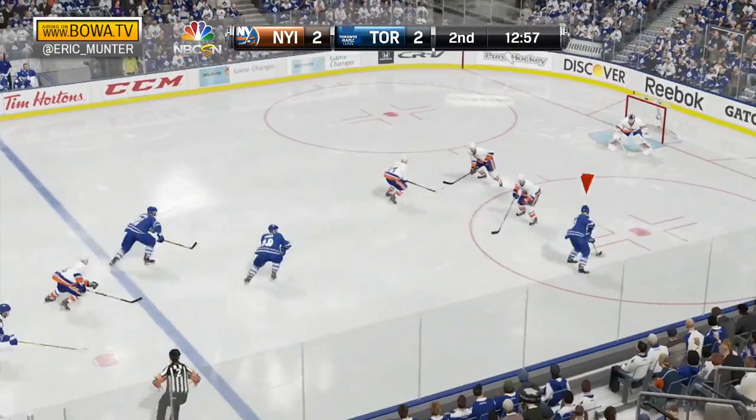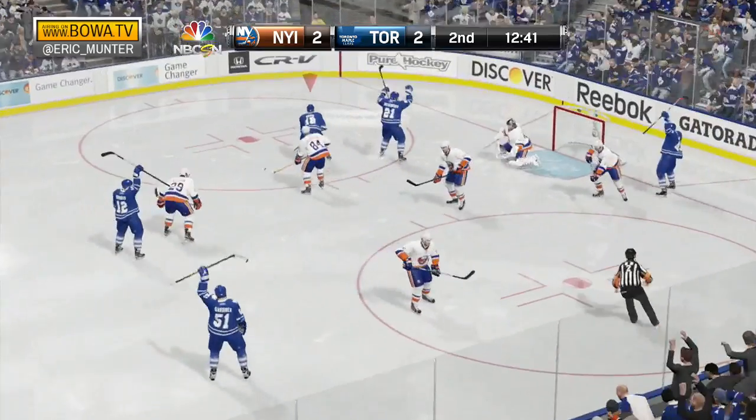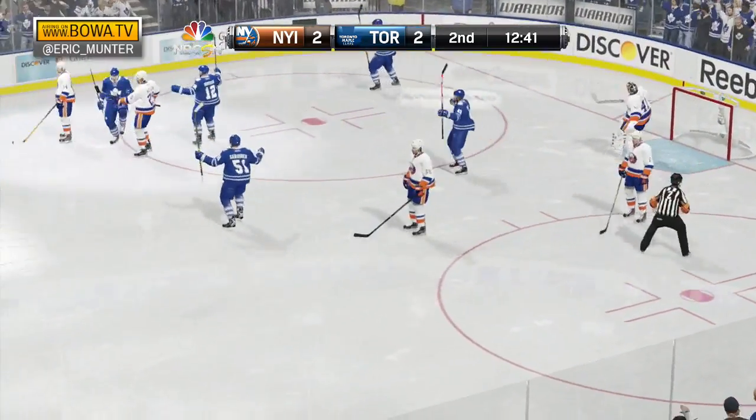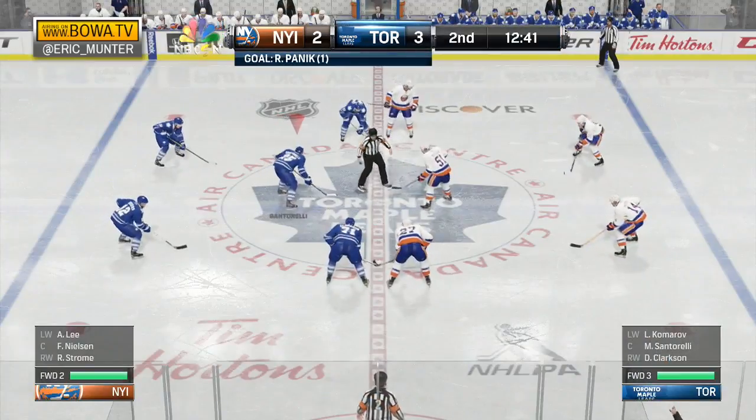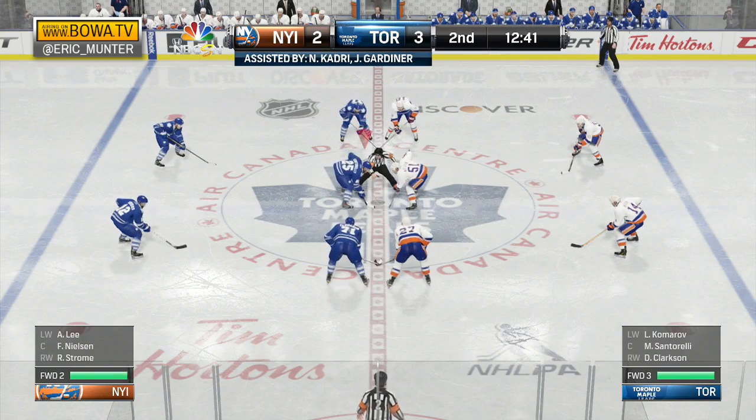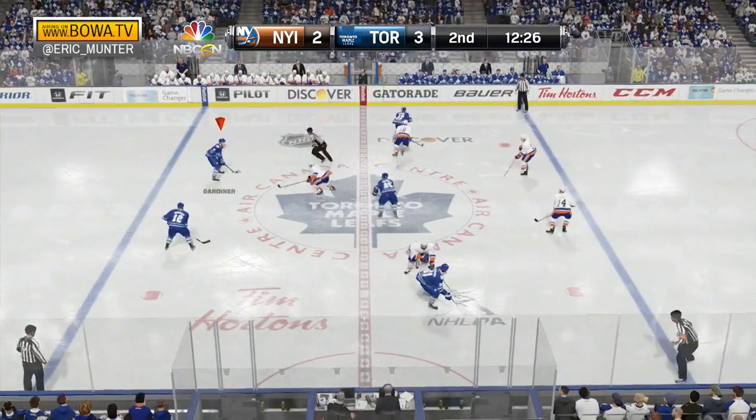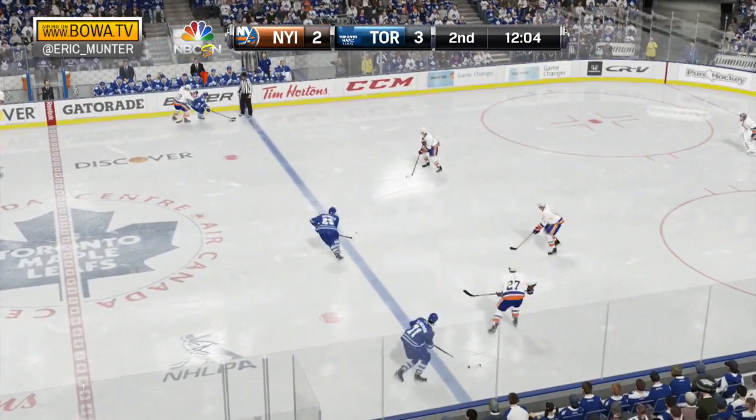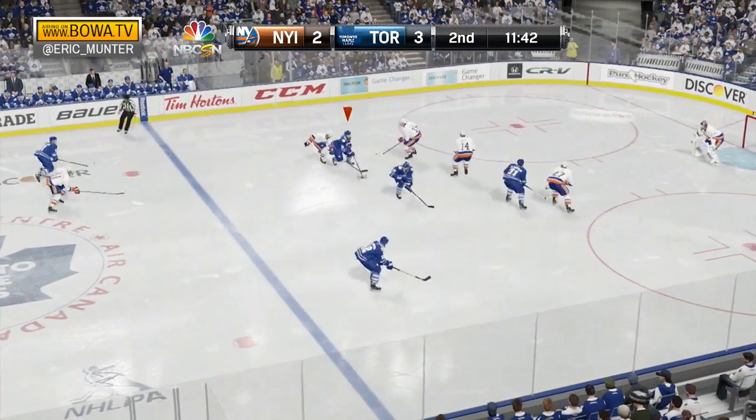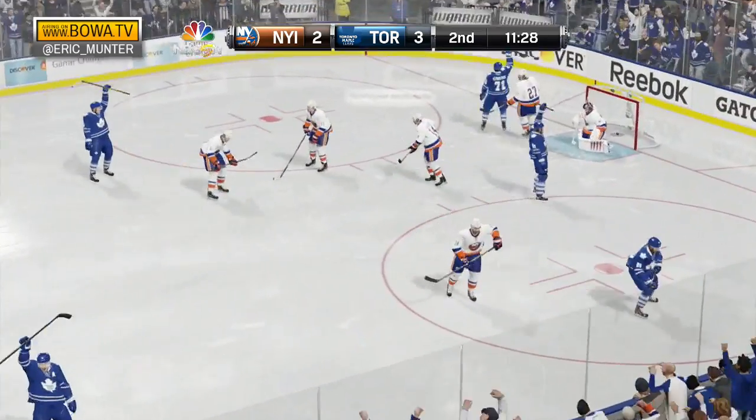Here's Nazem Kadri. Kadri dishes, Panik shoots, he scores! Back and forth we go, Richard Panik from Kadri and Jake Gardiner. And Toronto has its lead back, it's 3-2. Toronto's back in again. Here's Santorelli. Santorelli scores!